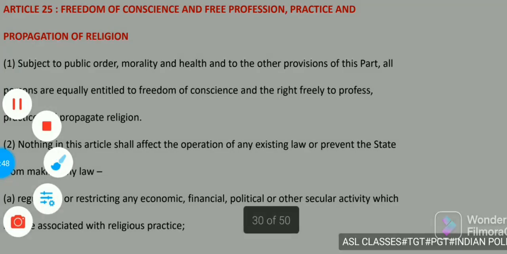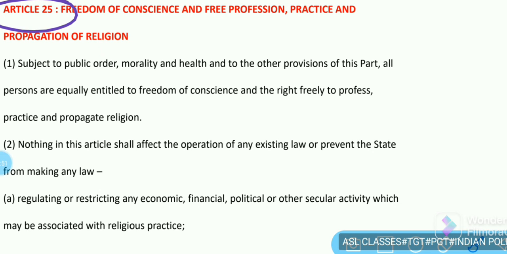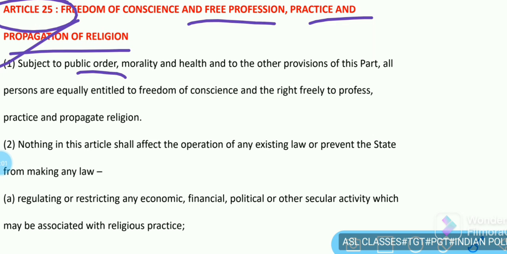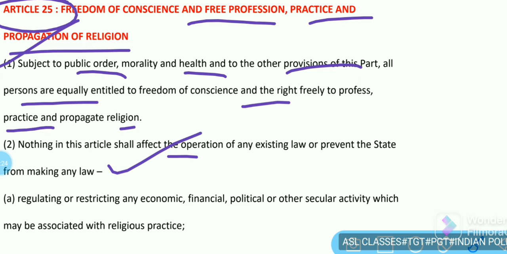So Article 25, freedom of conscience and free profession, practice and propagation of religion. This article says that subject to public order, morality and health and to the other provisions of this part, all persons are equally entitled to freedom of conscience and the right freely to profess, practice and propagate religion. Nothing in this article shall affect the operation of any existing law or prevent the state from making any law regulating or restricting any economic, financial, political and other secular activity which may be associated with religious practice.